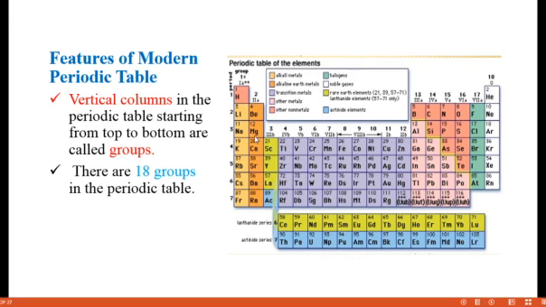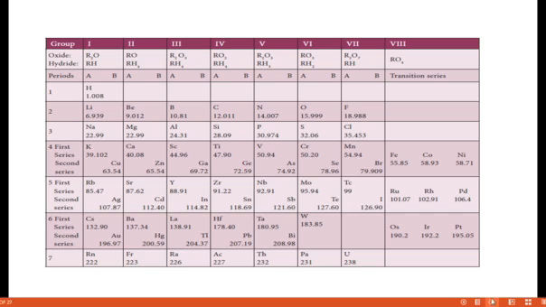Already I told you, Mendeleev's table has 7 plus 1, that is 8 groups. And each of the 7 groups has 2 subgroups. That makes 14, and the 8th group has 3 partitions, so 14 plus 3 is 17, and the last one, the inert gases, together make how many groups? 18 groups in the periodic table. In the modern periodic table, the number of periods is 7 and the number of groups is 18. It may be asked as a 1-mark question. Kindly remember it.